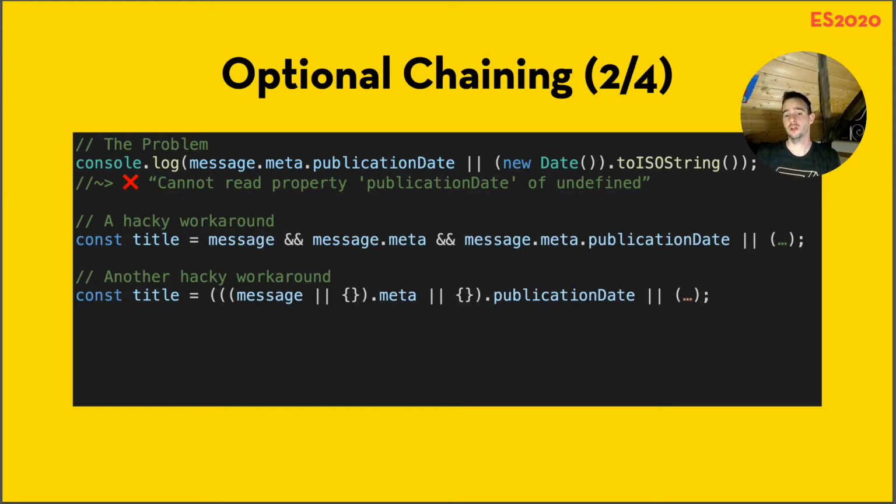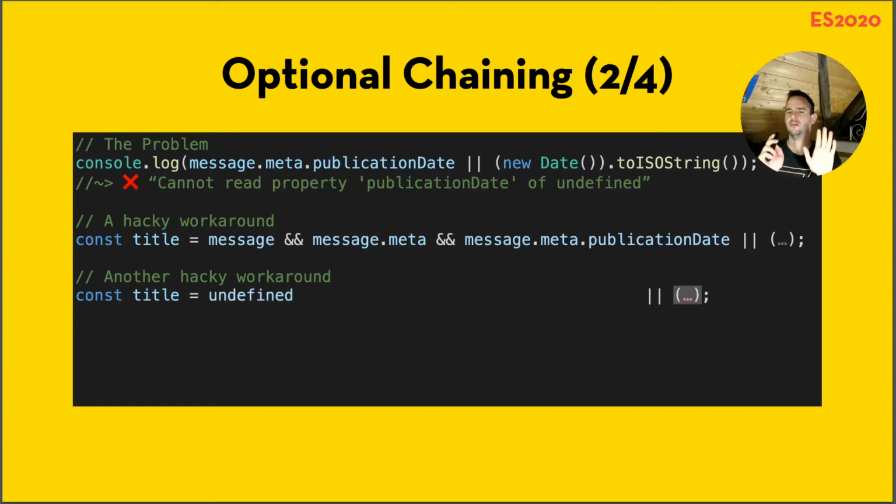This is another workaround where we always default to an empty object. So message, does it exist? If it doesn't exist, return an empty object. That one does exist, so we get back message. And message.meta, we check that one, does it exist? No, it doesn't exist, so we get back the empty object. And then we try to read emptyObject.publicationDate. That one is undefined. The object itself exists, but the publicationDate is undefined, so we get back undefined or the thing on the right, and we get it shown. But this is a very, very hacky workaround, very nasty, because you're always spitting out new objects. You shouldn't do that. So what is the proper solution?